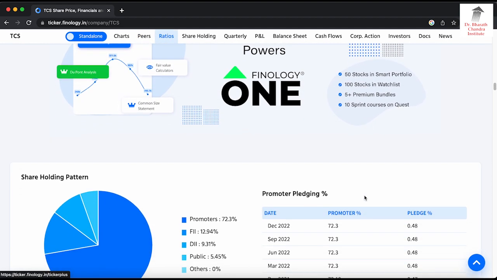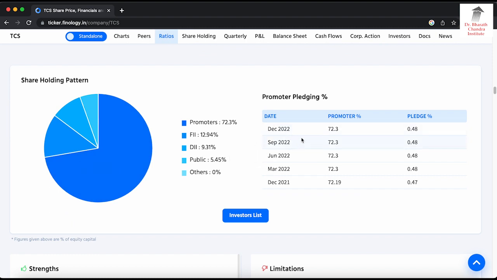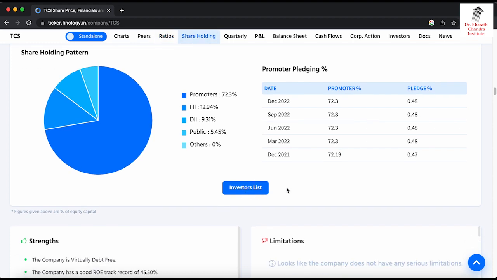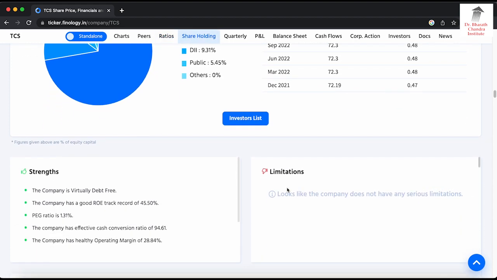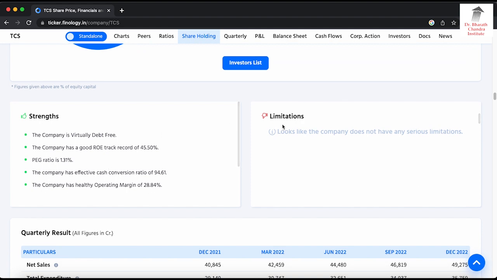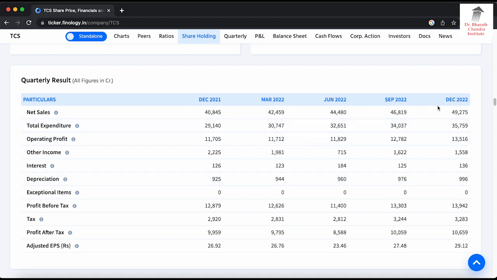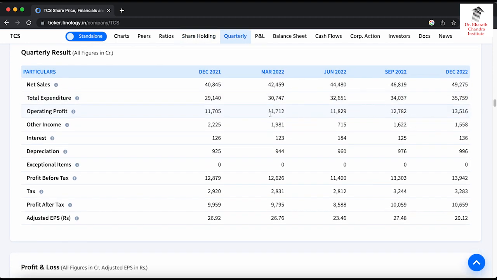If you go lower, it gives the shareholding pattern, different quarters, what was the shareholding pattern and how much is it now. If you click on this investor list, some more details come of who the major shareholders are. Then it gives the strengths and the limitations about the company. Also, quarterly results updated for the last 5 quarters till December 2022.